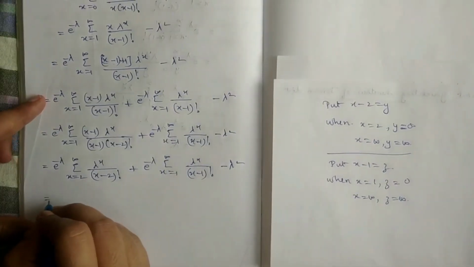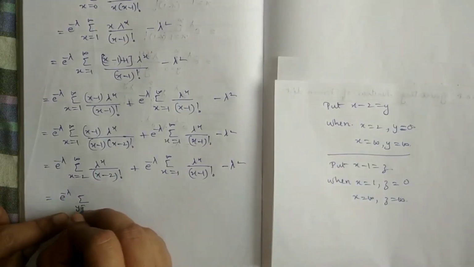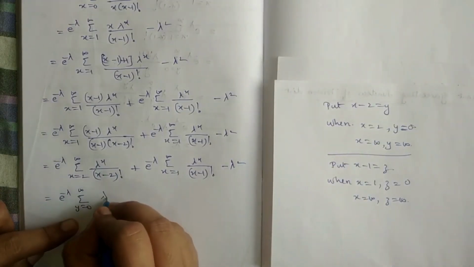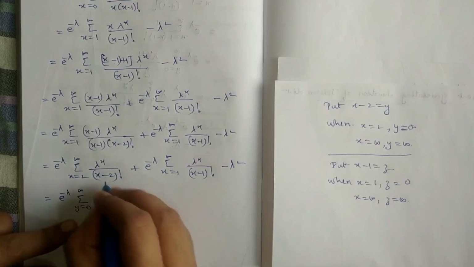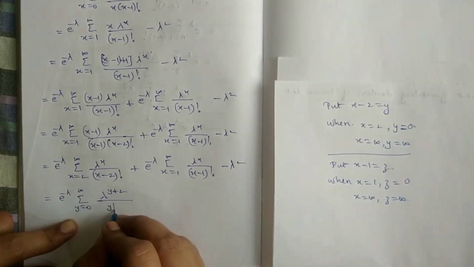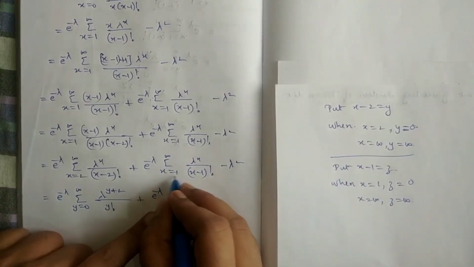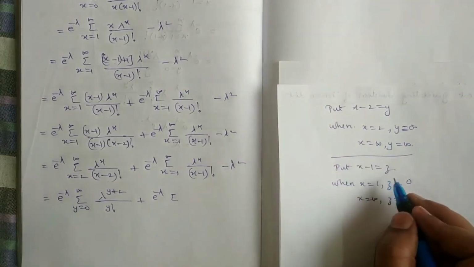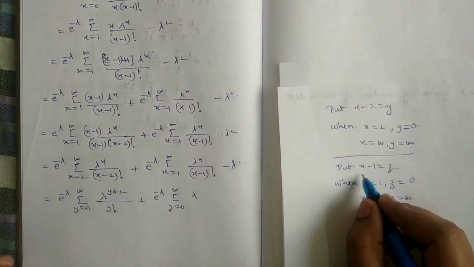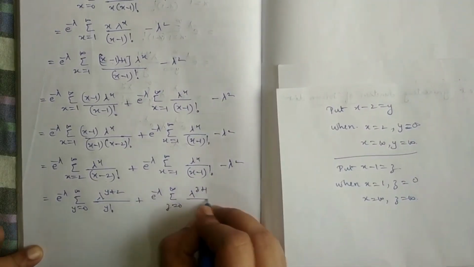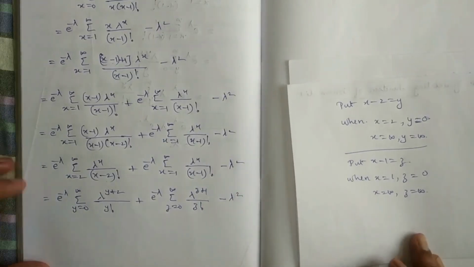So this will be e power minus lambda summation, when x is 2, y is 0, when x is infinity, y is infinity, lambda power, x we can write as y plus 2, x minus 2 we have taken as y, so we'll get y factorial, plus e power minus lambda summation, when x is equal to 1, z is equal to 0. So z will be from 0 to infinity, lambda power, x can be written as z plus 1, by x minus 1, which is nothing but z factorial. So this minus lambda square will be written as it is.